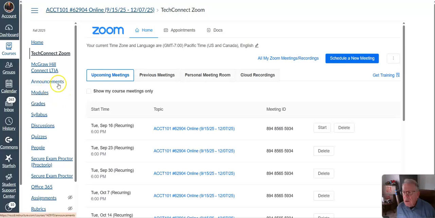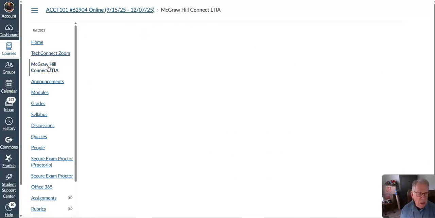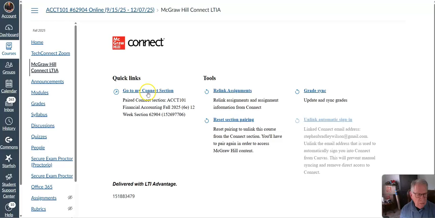Okay. So the other thing I'll mention here is McGraw-Hill. There are several ways to get into McGraw-Hill. I recommend that you just do it down modules, just like I showed you. Click on the assignment and away you go. It is possible to get into McGraw-Hill other ways. So if I were to click on that, you're going to see a little bit more complex way to get into McGraw-Hill.